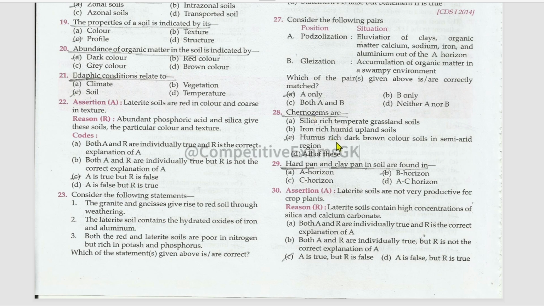Chernozems are humus-rich dark brown color soils in semi-arid regions. Hard pan and clay pan in soil are found in the B horizon. Next, assertion and reason. Laterite soils are not very productive for croplands. True. Laterite soils contain high concentrations of silica and calcium carbonate. False.